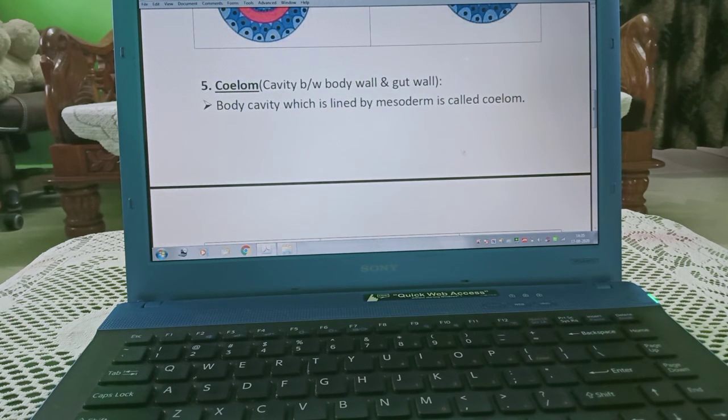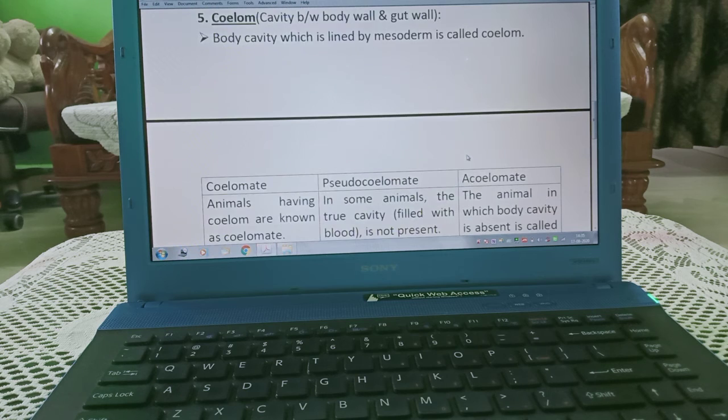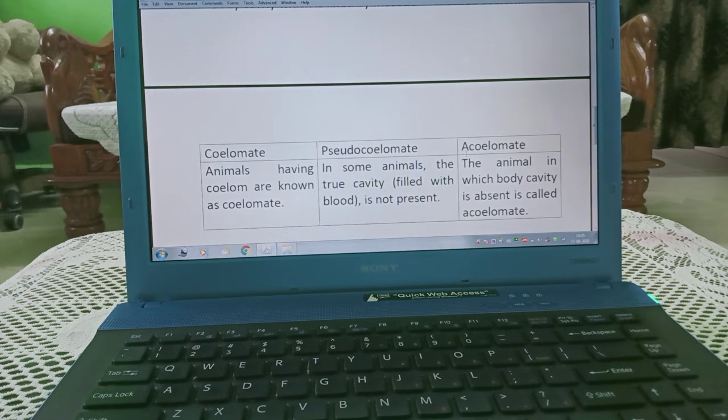Now coelom. It is a cavity between the body wall and gut wall. Gut wall means alimentary canal. A body cavity which is lined by mesoderm is known as coelom. On that basis, three types of organisms are there: coelomate, pseudocoelomate and acoelomate.